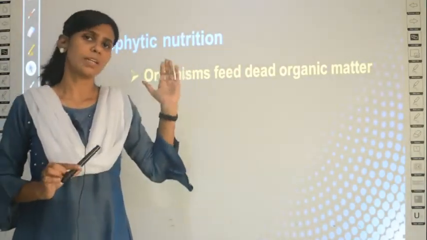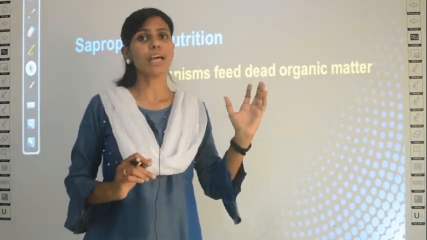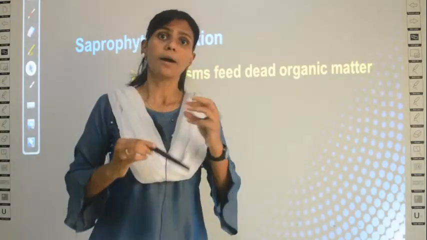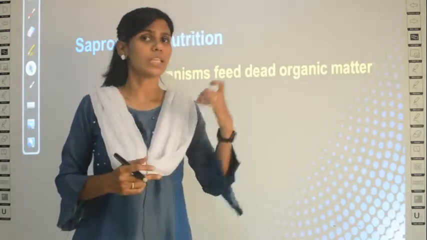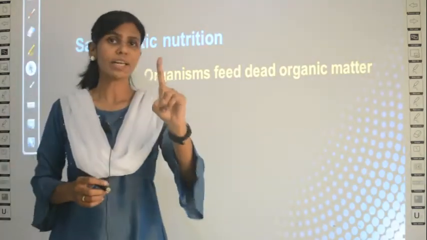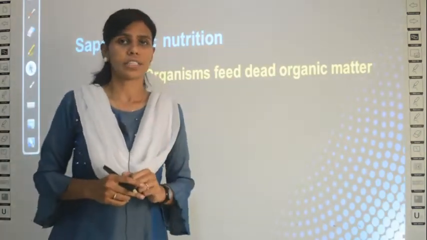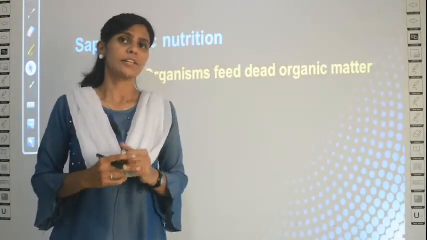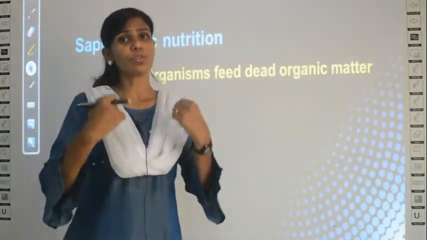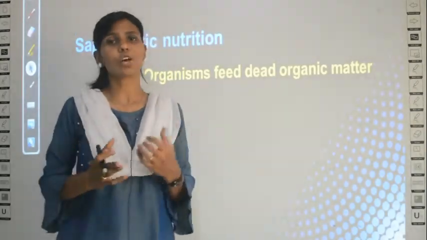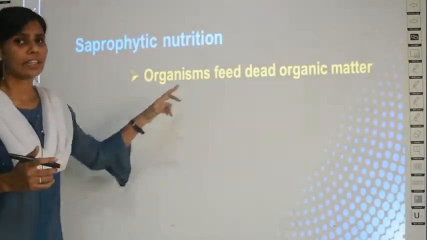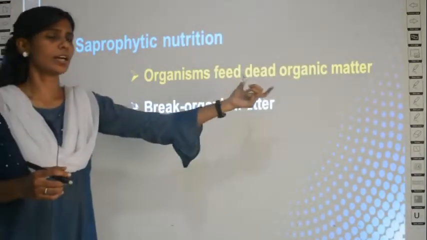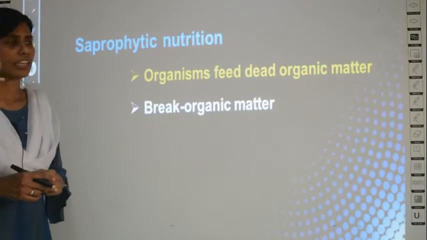In the previous relationship, that is the parasitic nutrition, what we have seen, both the organisms are living organisms, no? The parasite and the host, both of them are living organisms. Here, the relationship is between one living organism and dead organisms, because dead organisms will only have dead organic matter, no? So the other one is dead. So this living organism gets the nutrients from dead organisms, then it is called saprophytic nutrition, and the dead organism will contain organic matter. So when an organism feeds on dead organic matter, it is called saprophytic nutrition.